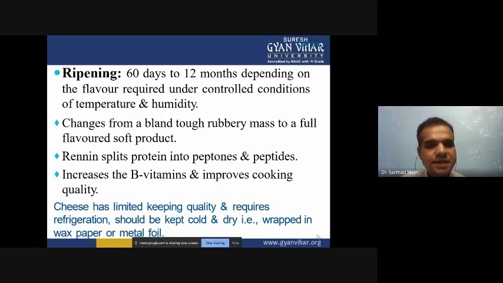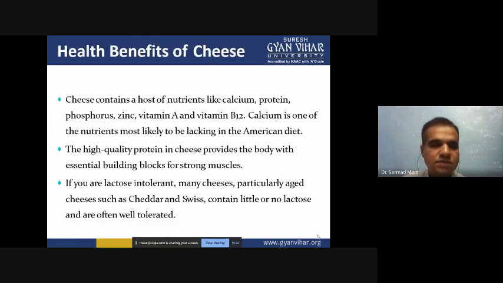So cheese has limited keeping quality and requires refrigeration and should be kept in cold and dry conditions. And we use wax paper wrap and metal foil so that we can keep it for some more time. Cheese has limited keeping quality, and that's why we have to keep it at low temperature for preservation purposes.